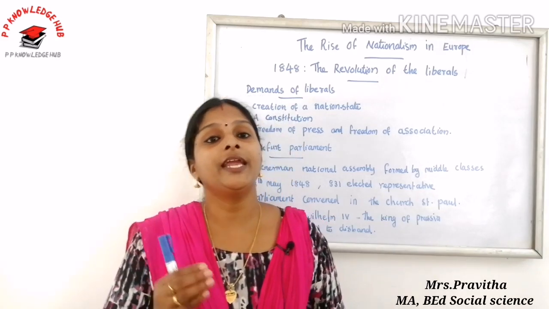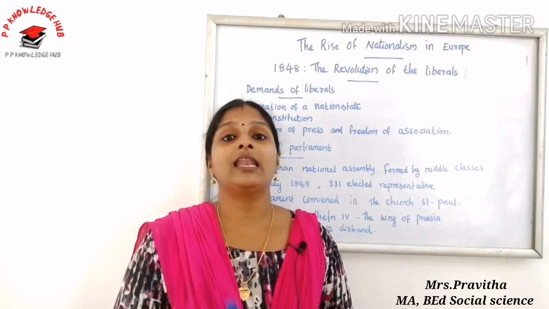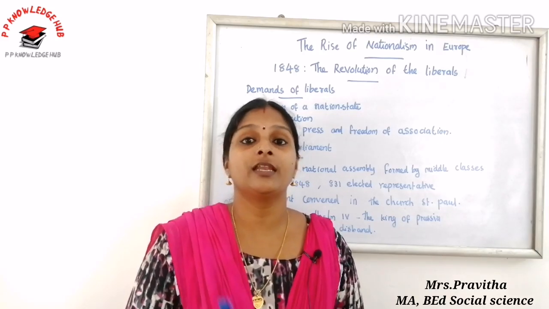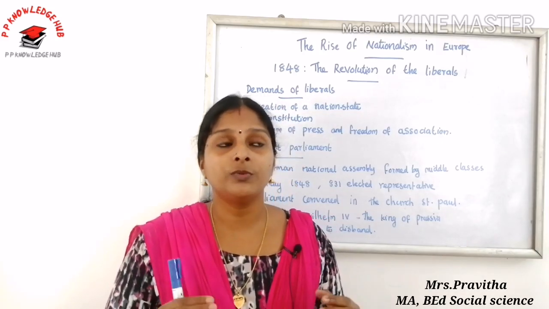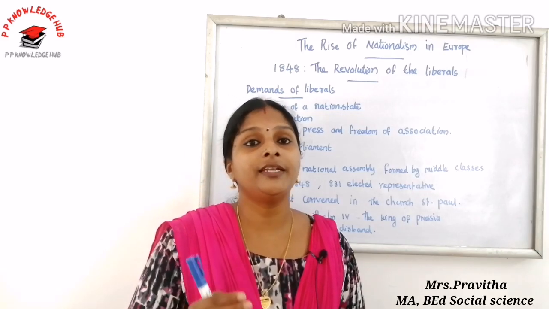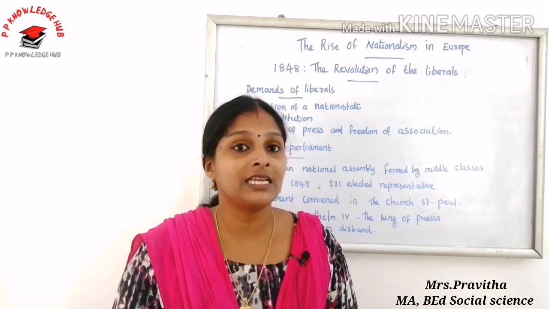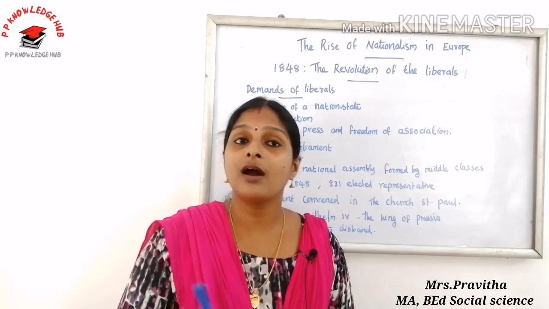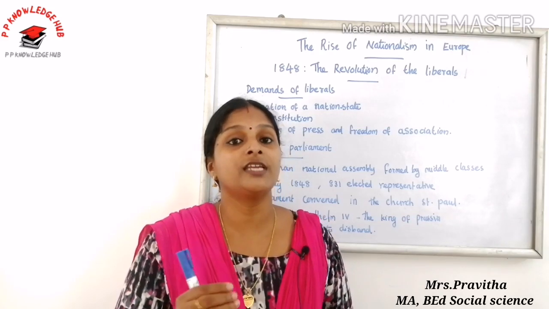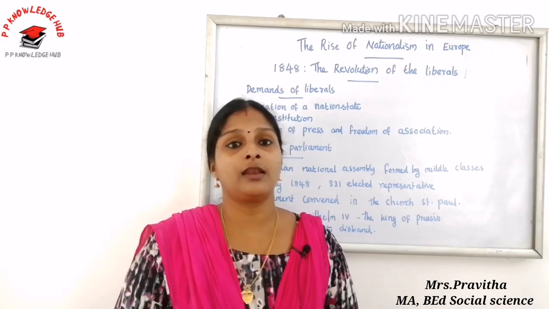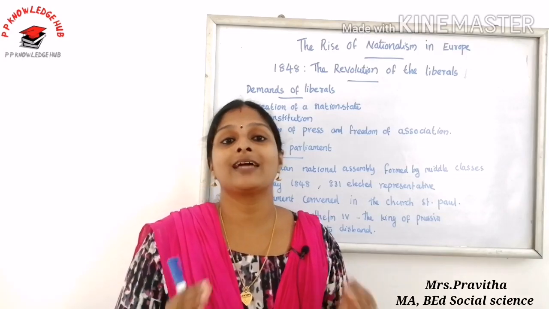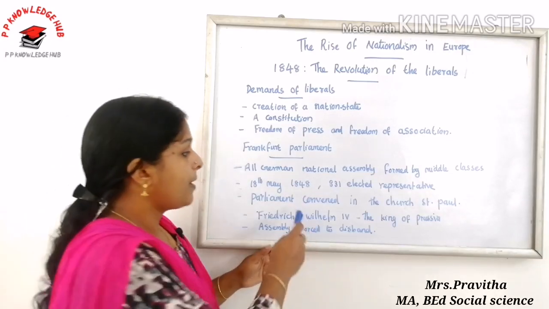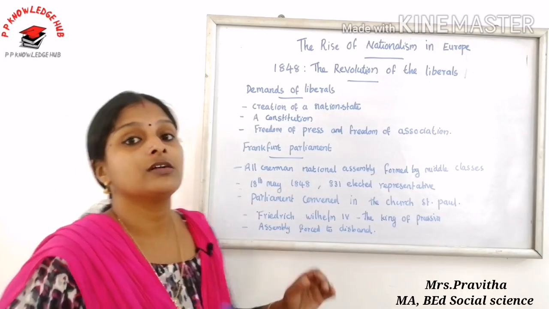On 18th May 1848, 831 elected representatives marched in a festive procession to take their places in the Frankfurt Parliament. So which date did I say? 18th May 1848. How many elected representatives? 831. They marched in a festive procession to take their places in the Frankfurt Parliament. This parliament was convened in the church of St. Paul. So where was the parliament convened?